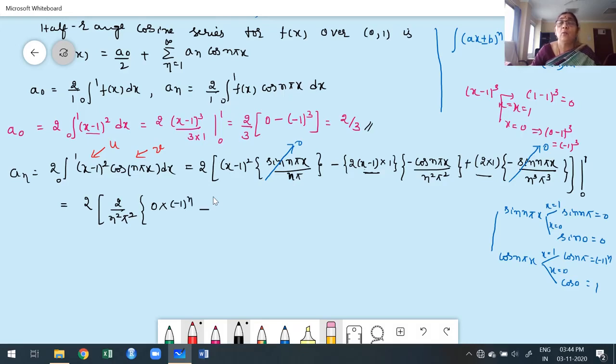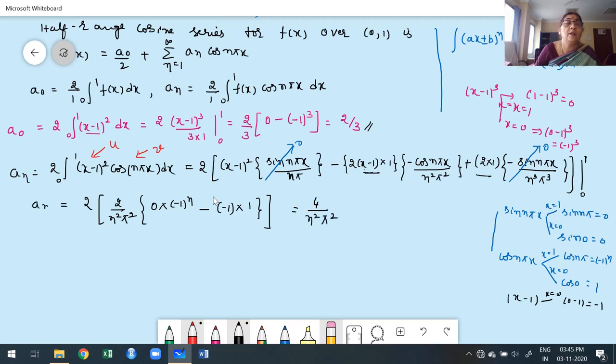Minus the lower limit. While applying the lower limit, most of the students make mistakes. X is 0: 0 minus 1. What is 0 minus 1? Minus 1, into cos 0. What is cos 0? It is 1. Now take care for x minus 1. For x is equal to 0, what happens? 0 minus 1 is minus 1, into cos 0 which is 1. Now I have to close the bracket. What we get? Now minus into minus plus. 2 into 2, what we get actually? 4. 4 by n square pi square.